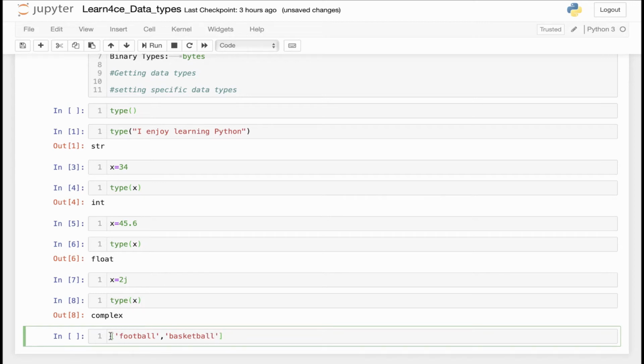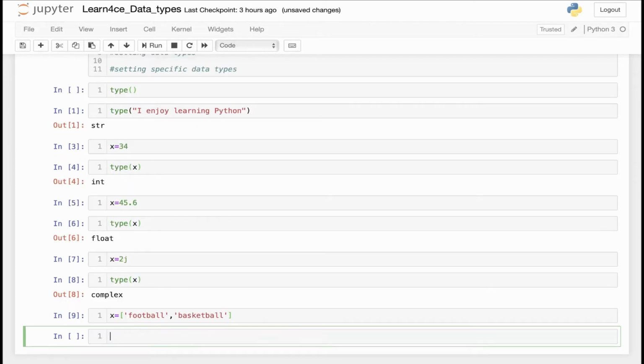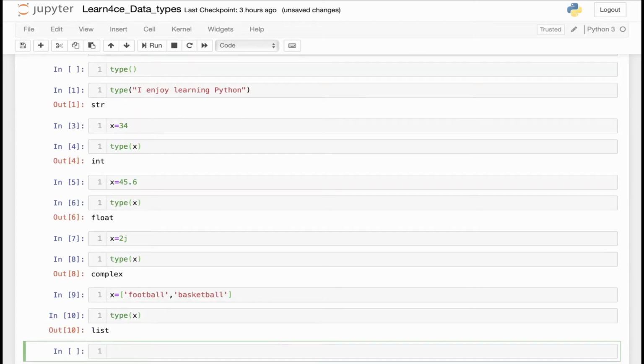And then I put x equals to this list. As I said, the special feature of the list is that you've got to put the values inside the square brackets. If I run this line of code and ask what is the type of x, as you can see, Python tells me this is a list.